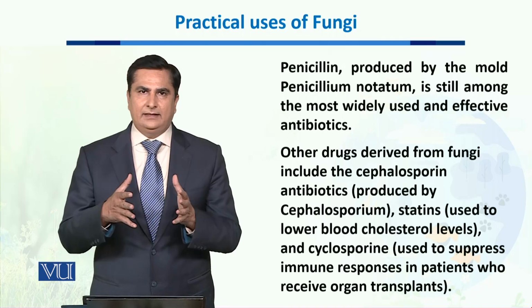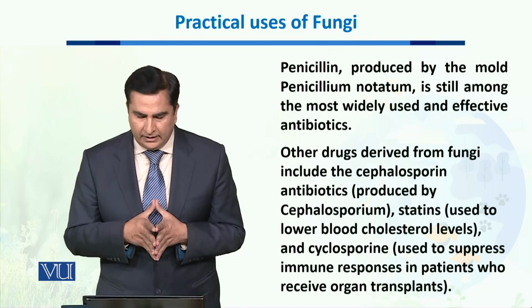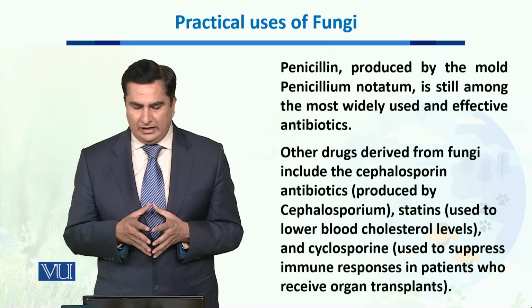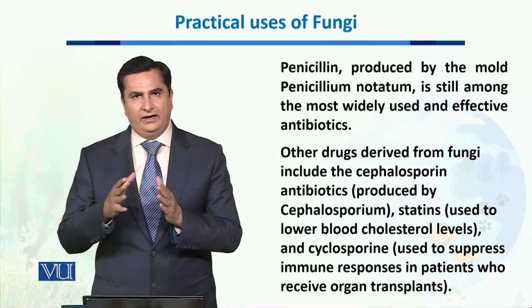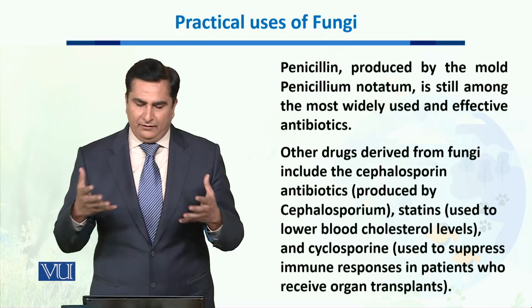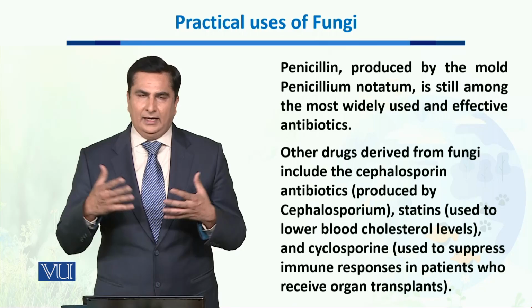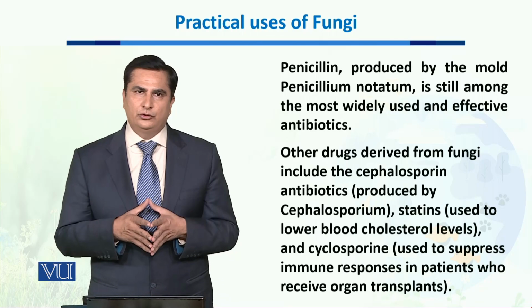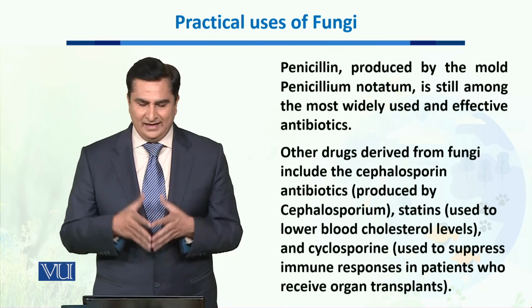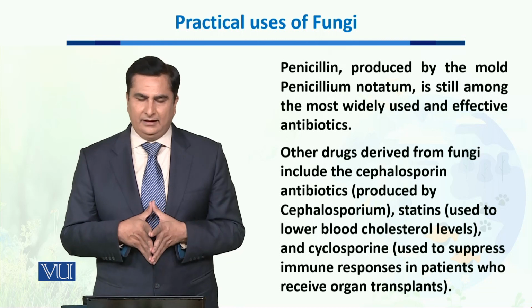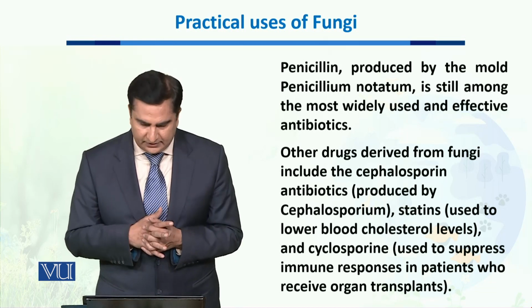And then we have statin. Statin is a chemical which is used to lower blood cholesterol level. These are also obtained from fungi. Then we have cyclosporin, which is a chemical used to suppress the immune system when patients receive organ transplants.